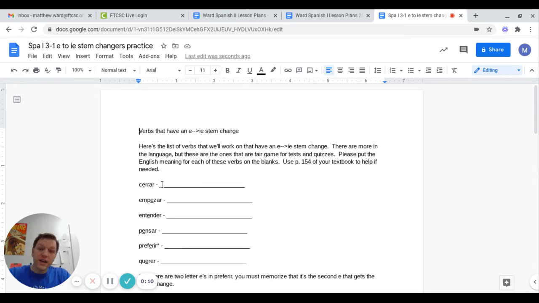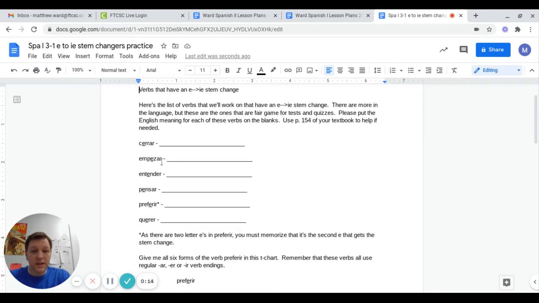Cerrar means to close. Cerrar. Say it back to me. Cerrar. Muy bien. Next one, empezar. Empezar means to start or to begin. Entender is to understand. Entender. Pensar is to think. Pensar. Preferir, kind of a cognate, to prefer. Prefer, no, that's a pretty good cognate.